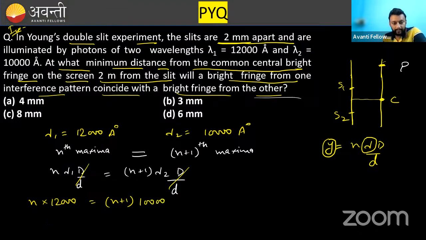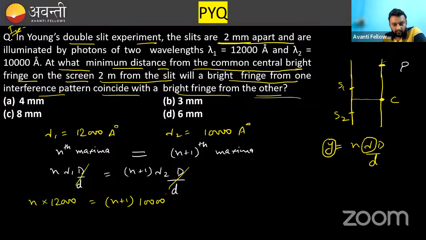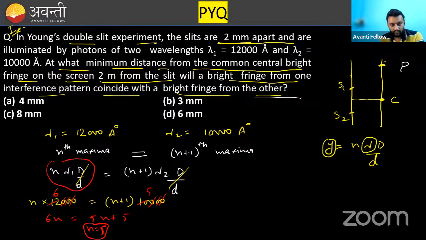Now you can again simplify these things. 6 and 5. So 6n is equal to 5n plus 5. What is the value of n? So n is equal to 5, if I am not wrong. n is equal to 5. Clear? Now put n equals to 5 in this value. You will get the answer.